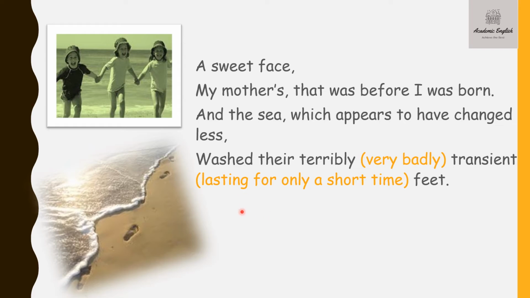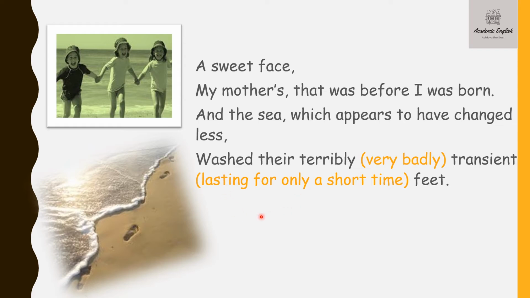It stands as a symbol of human beings themselves, who die as time passes very fast. So the sea in the picture is remaining the same even now, but the girls, including her mother, have all died as years have passed. "Wash their terribly transient feet."